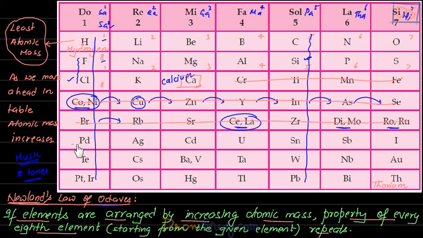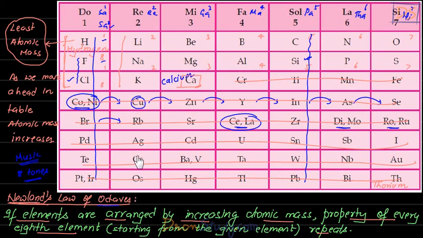This was not happening for all these elements. So as per this law of Newland, all these elements were supposed to have similar properties. But it was actually found that only these three had similar properties. But the rest did not have similar properties. Okay students, only these three had similar properties, and the rest in this column did not.